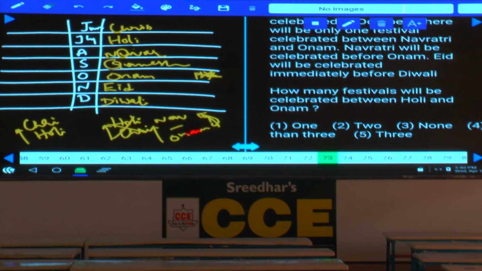Then question number 73, how many festivals will be celebrated between Holi and Onam? Between Holi and Onam, tell me how many can be celebrated? There are only 2, Navratri and Ganesh Chaturthi. Hence there are only 2, that is choice 2. Question number 73, it is choice 2.